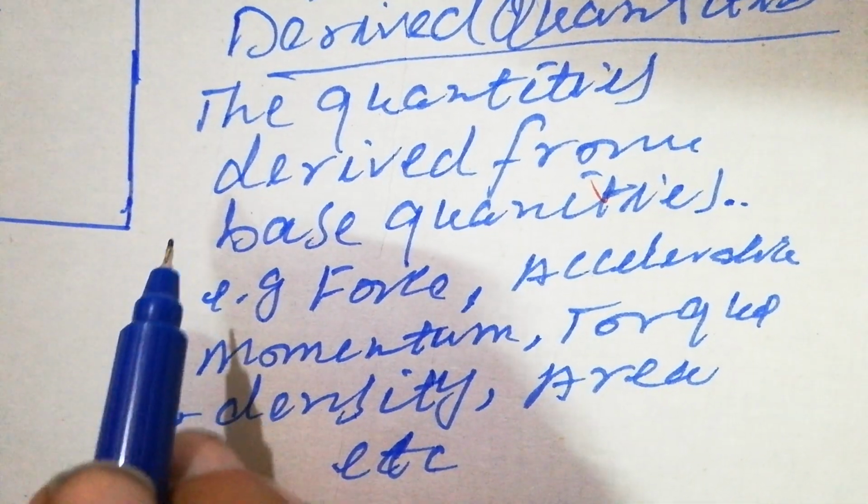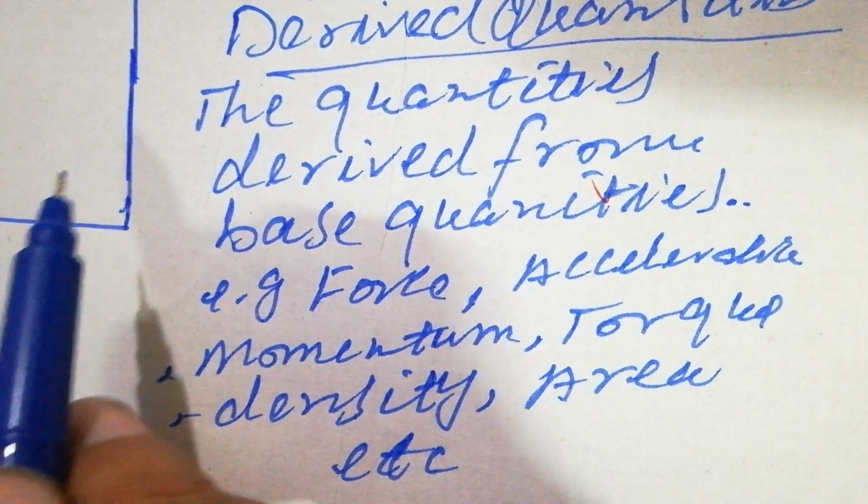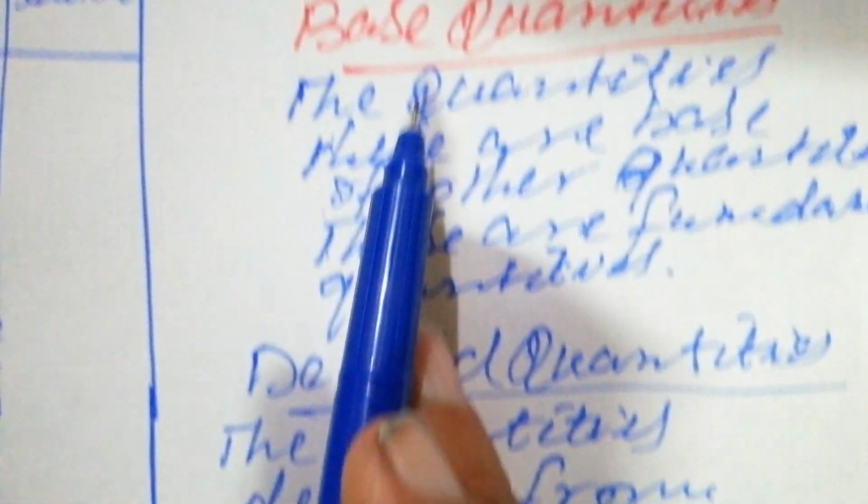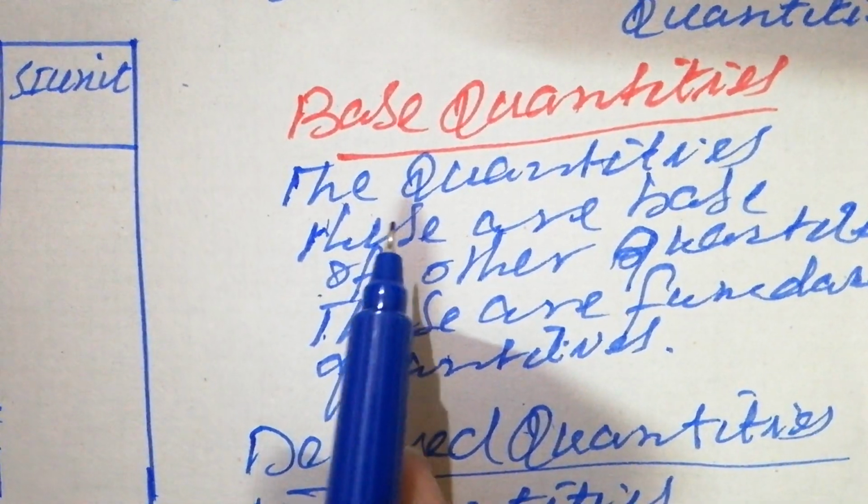Now come to their units, students. The units of the base quantities are called base units.